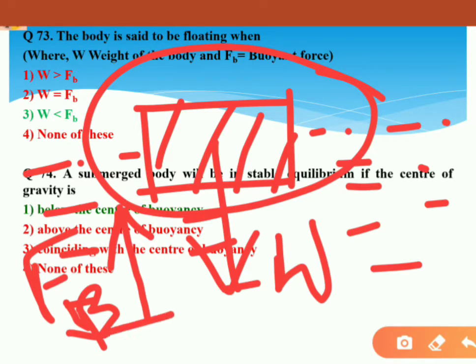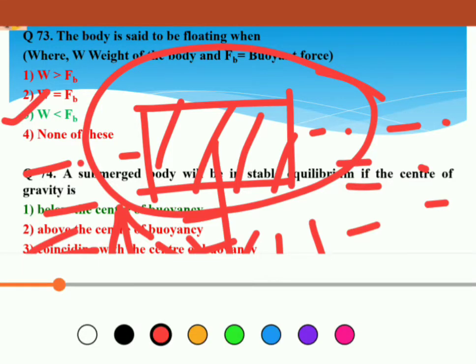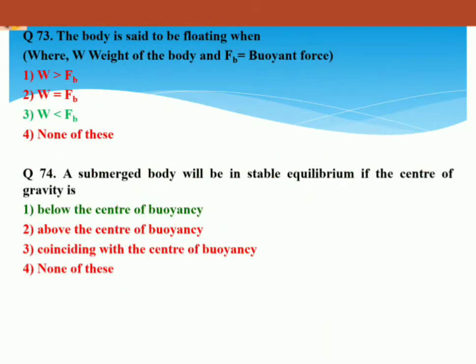So for the body to be floating within the fluid, you can easily see that buoyant force must be greater than W, that is weight, otherwise the body will not float. So here option 3, W is less than FB, will be the correct answer. So option 3 will be the correct answer for 73. Let's proceed to next question 74.